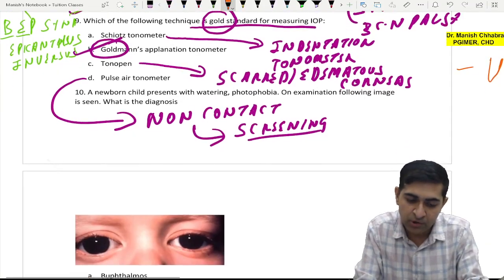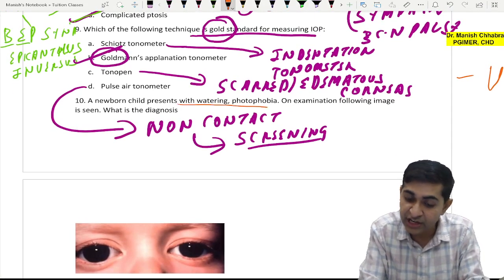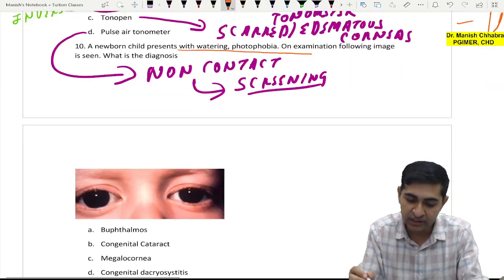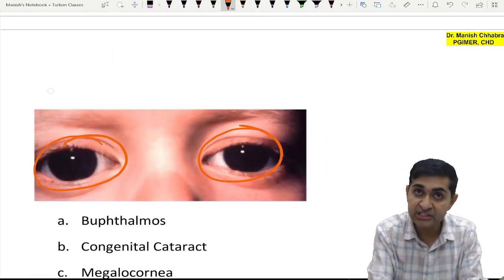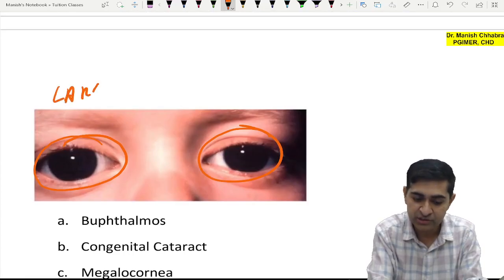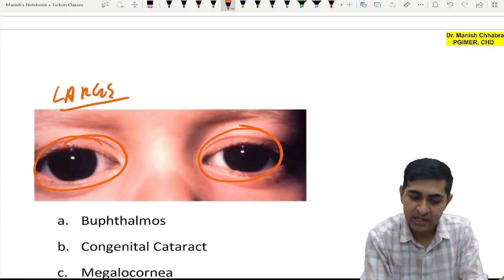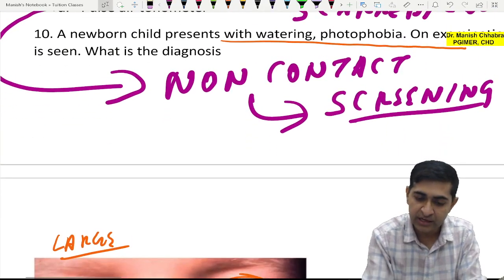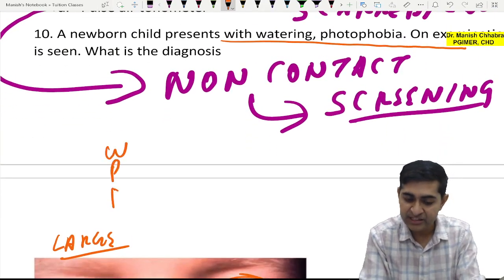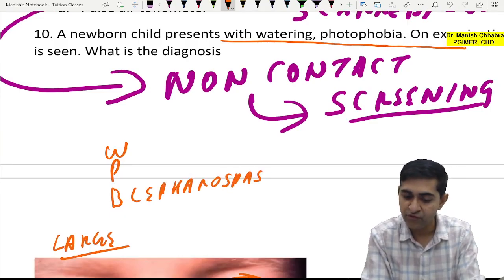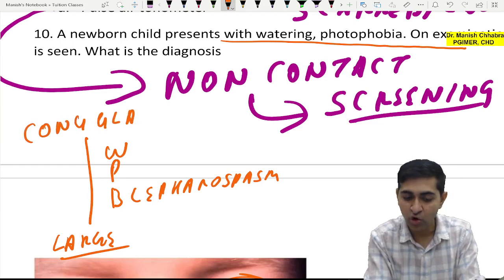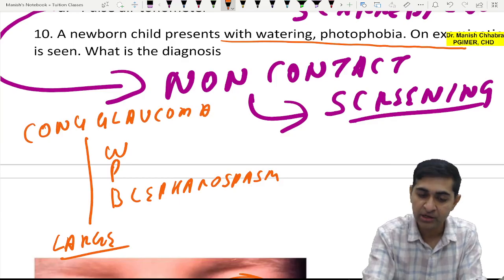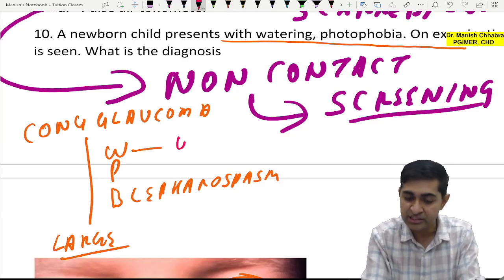Alright. Now coming on to a newborn child who presents with watering and photophobia. On examination, the following is seen. Can you appreciate the size of the eyeball is big? So it is large eyes, number one. They have told watering, photophobia, and there is another feature which is blepharospasm. So we are talking of one triad. This triad is that of congenital glaucoma. But the earliest feature, I repeat, the earliest feature is watering.